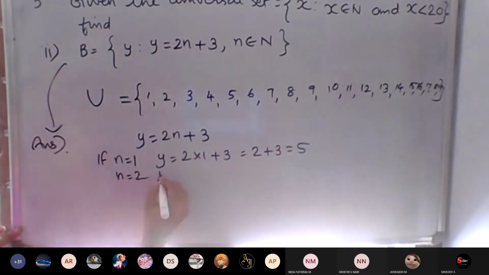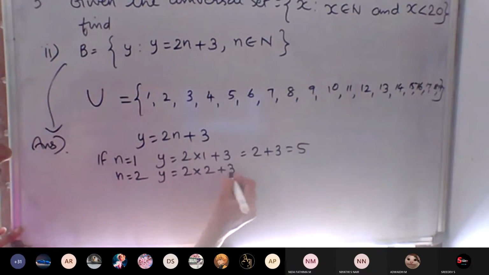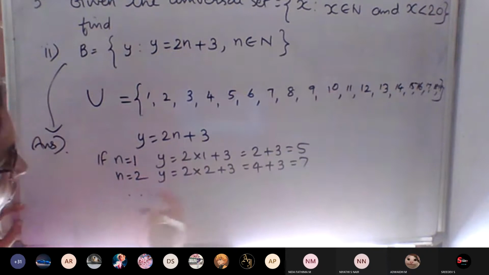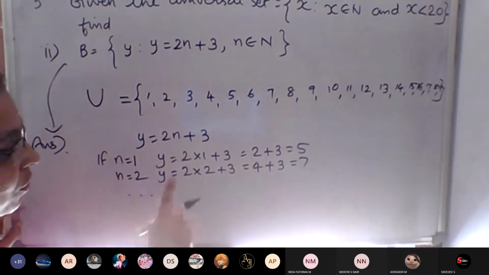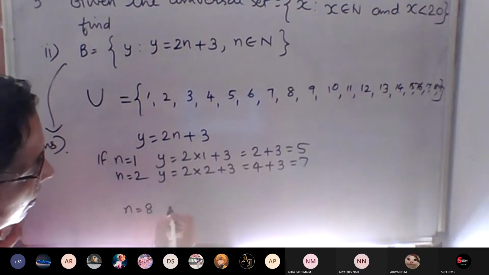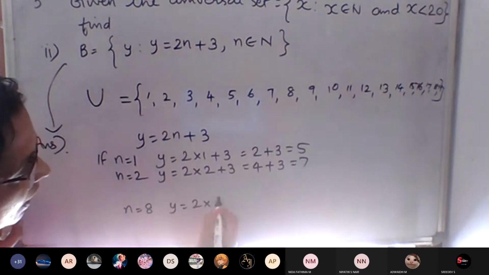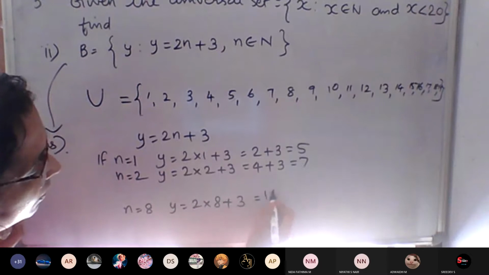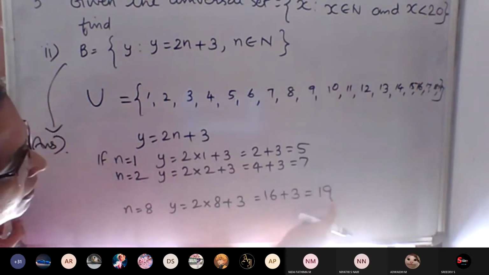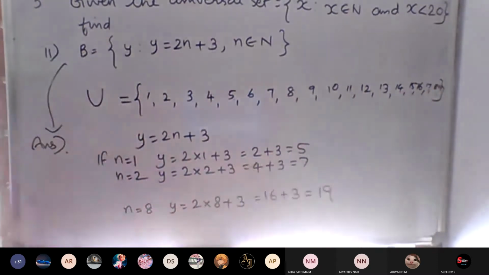n is equal to 2, y is equal to 2 into 2 plus 3, 4 plus 3 is equal to 7, isn't it? Then write down etc. You should complete it, don't write etc, okay? You should write. n is equal to 8 means y is equal to 2 into 8 plus 3, 16 plus 3 is equal to 19. Universal set up to 19 only.